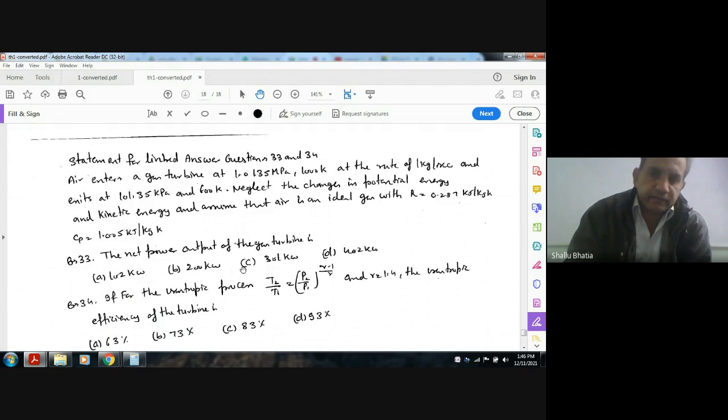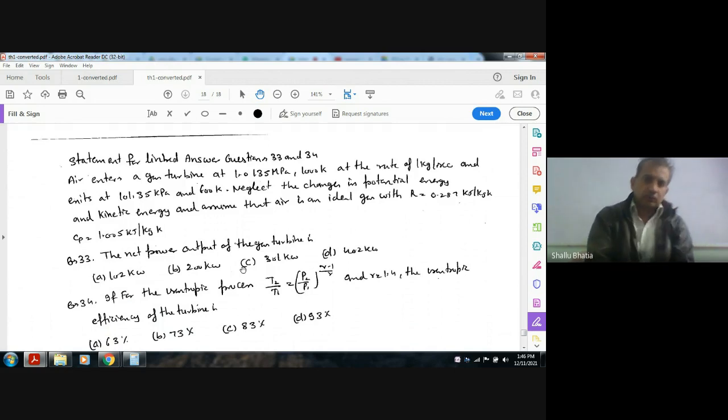Neglect the changes in potential energy and kinetic energy and assume that the air is an ideal gas with R equal to 0.287 kilojoule per kilogram per Kelvin, Cp equal to 1.005 kilojoule per kilogram per Kelvin.